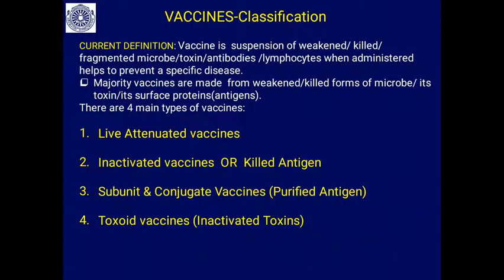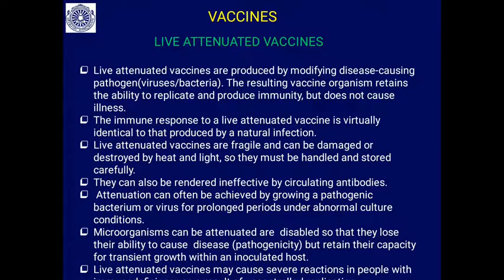So, there are 4 major types of vaccines: live attenuated vaccines, inactivated vaccines or killed antigen, subunit vaccines or conjugate vaccine, and toxoid vaccines or inactivated toxin. Live attenuated vaccines are produced by modifying the disease causing pathogen, viruses and bacteria.